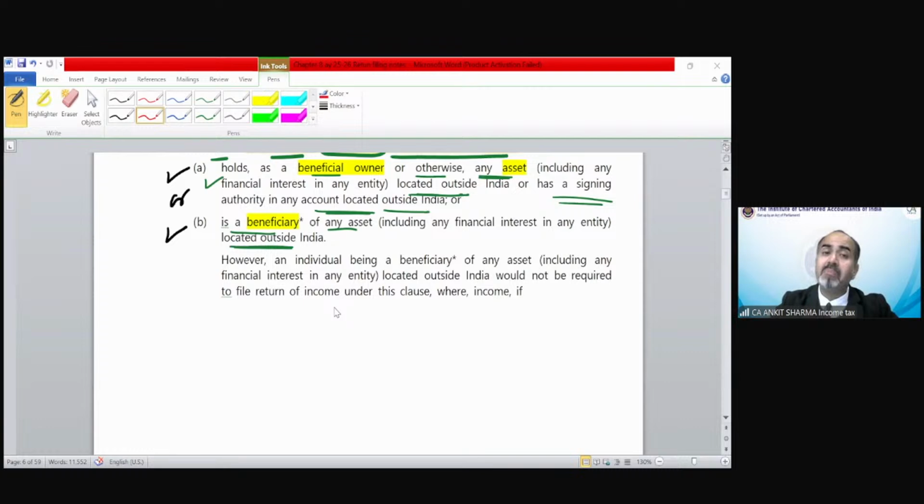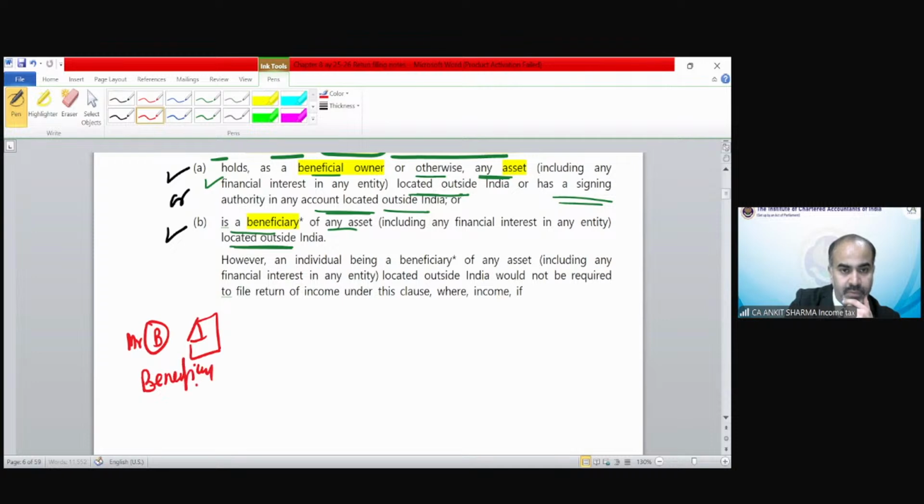It says if you are a beneficiary, then you need not file your income tax return for the income generated from that asset, because you are not a beneficial owner, you are a beneficiary. Suppose Mr. B is the beneficiary of any asset, not a beneficial owner. So generally point B says that you have to file your income tax return if this asset is outside India.